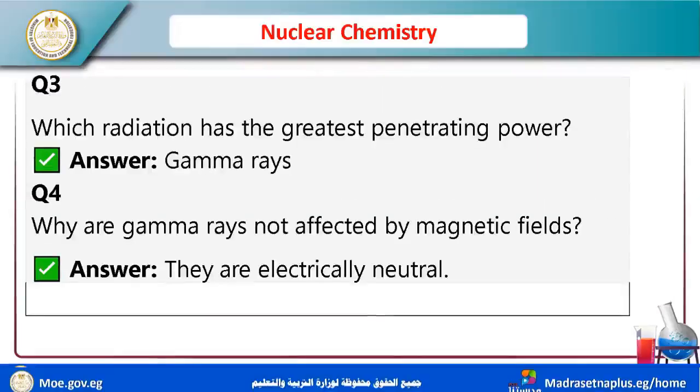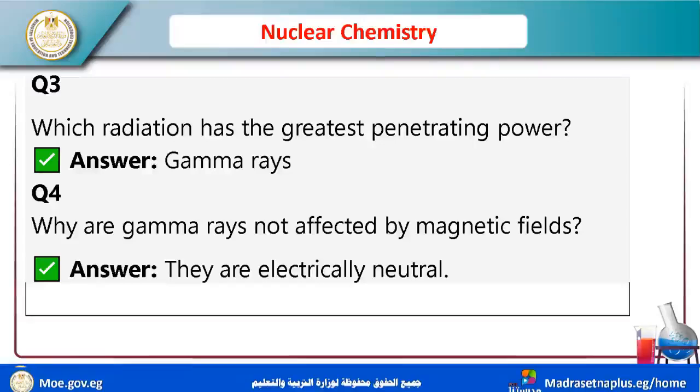Okay, which radiation has the greatest penetrating power? Penetration depends on the mass. Gamma has no mass, so its velocity is very, very fast.